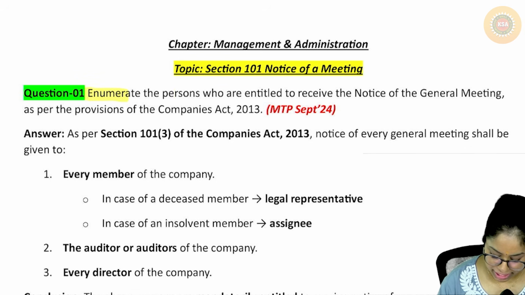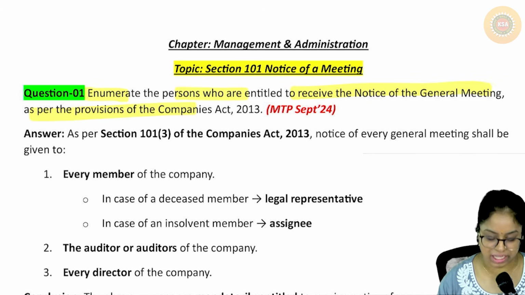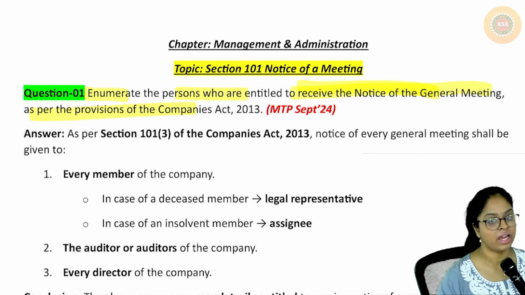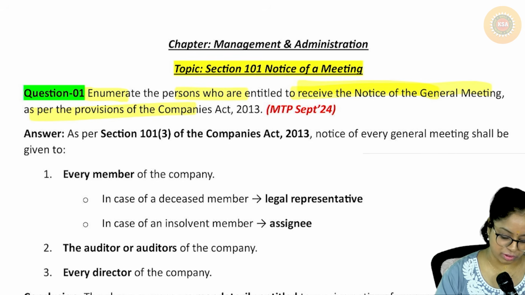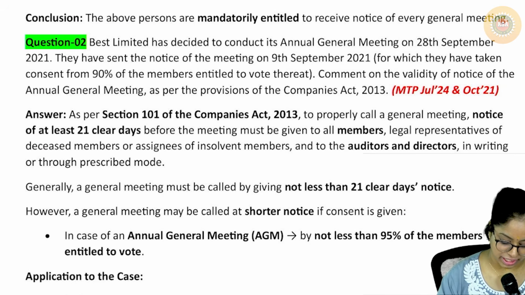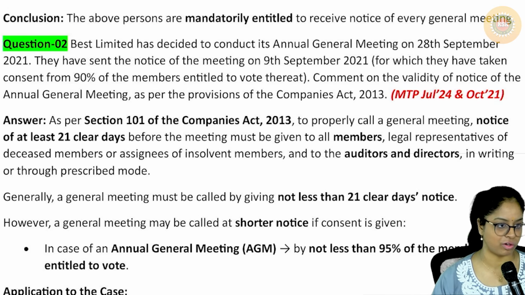Okay, enumerate the persons who are entitled to vote as per the provisions, entitled to receive the notice as per the provisions of the Companies Act. This though I think we wrote in mini test itself, right? Okay, this question though everybody wrote correct in the mini test. This was the only question where I gave 2 on 2, 2 on 2 for everyone.